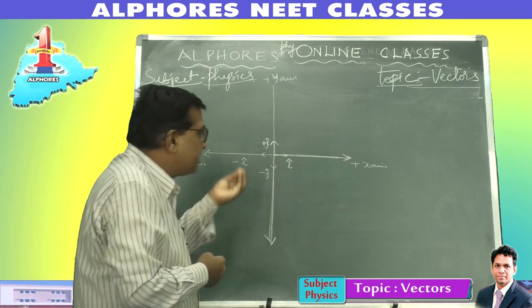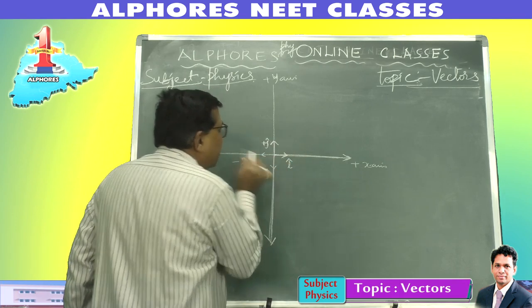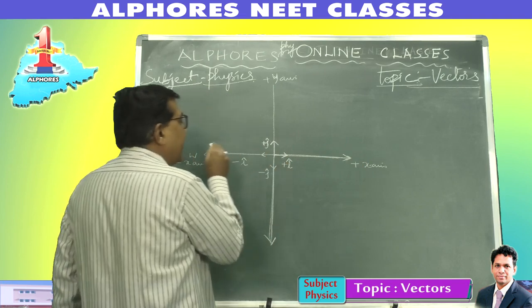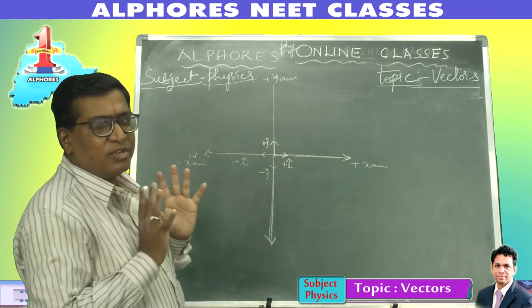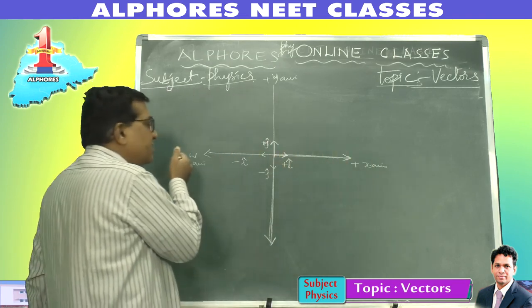So he has symbolized these vectors by unit vectors. For positive x-axis, it is plus i cap. For negative x-axis, minus i cap. So in our original orientation, positive x-axis means east, negative x-axis means west.